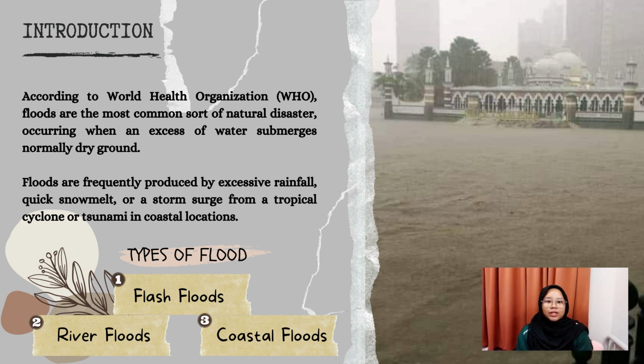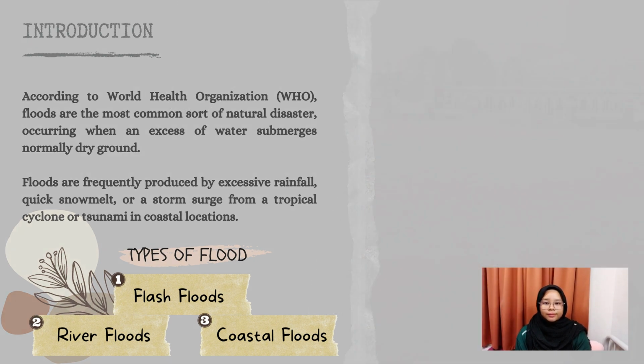Rivers, streams, channels, or roadways may be overwhelmed. On the other hand, river floods occur when a river's capacity is exceeded due to frequent rain or snowmelt. Meanwhile, storm surges connected with tropical cyclones and tsunamis create coastal flooding.